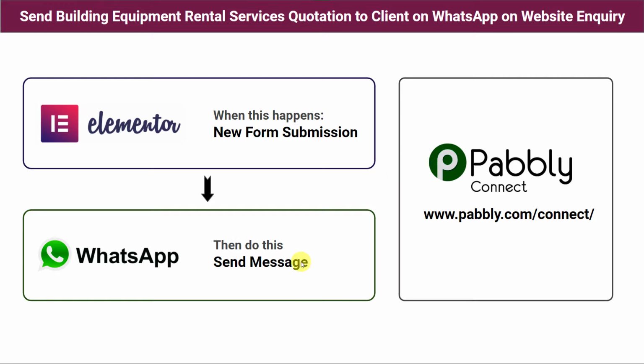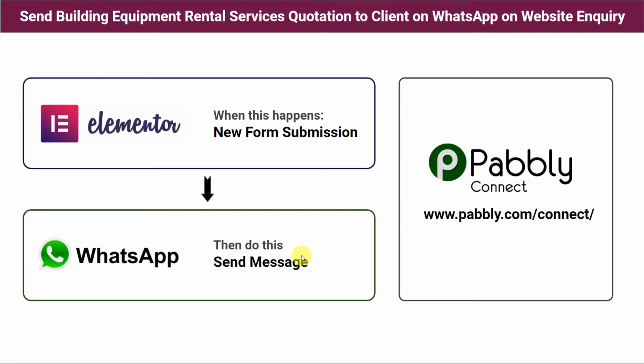For doing this, you have two options. First, do it manually. Take the details of your clients from the form that you have submitted on the website. Then compose a message in WhatsApp, attach your equipment rental quotation and send it to the customer. But this will be a time consuming and a tiresome process, and it becomes actually impossible when you have a large number of customers in a single day. So how are you going to do this?